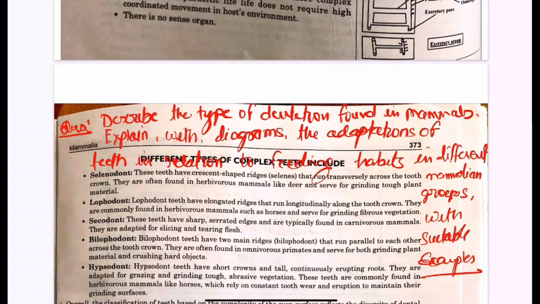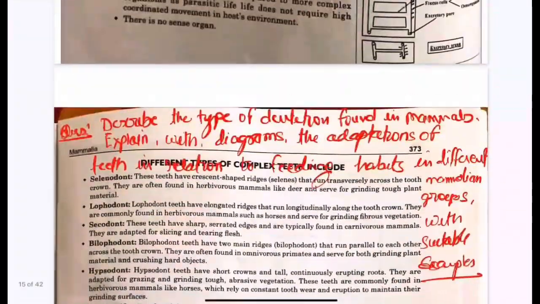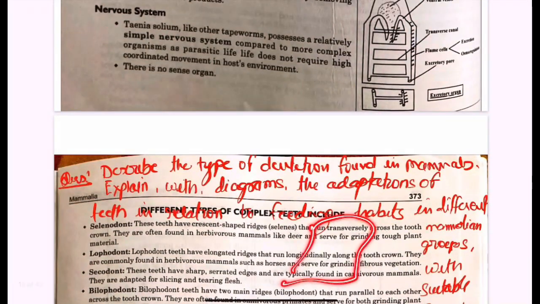Next question is about the types of dentition found in mammals, and explain with a diagram the adaptation of teeth in relation to feeding habits in different mammalian groups with suitable examples. In this case you have to describe the dentition found in mammals. First of all, you will make a diagram of the general structure of a tooth.